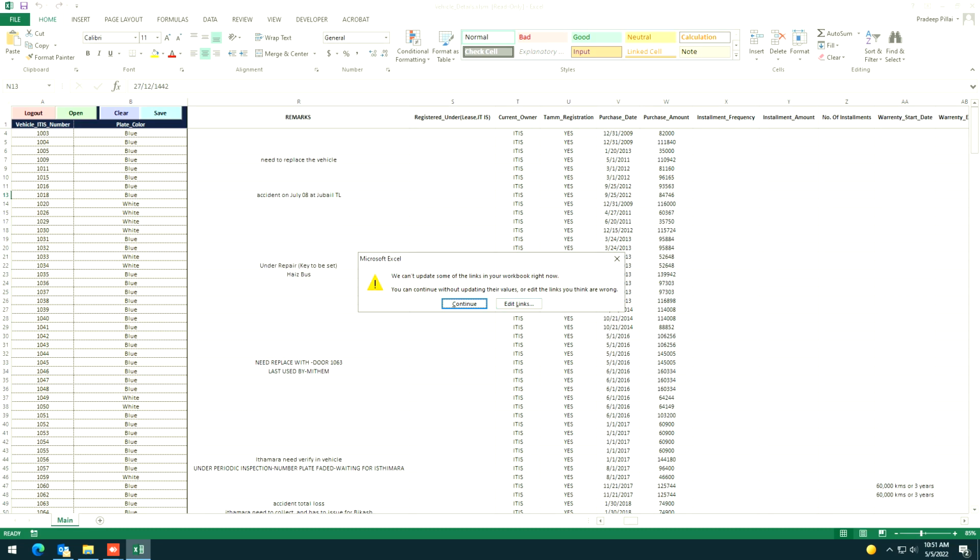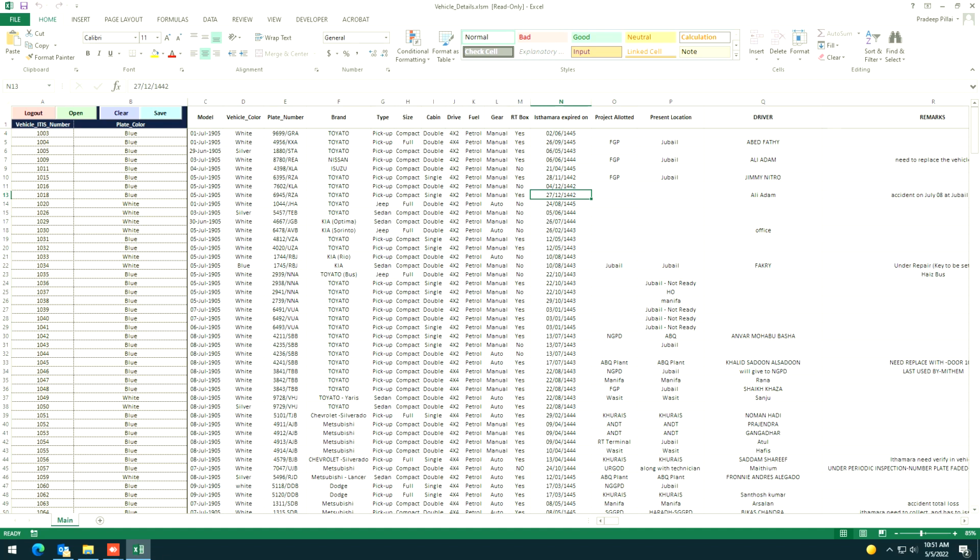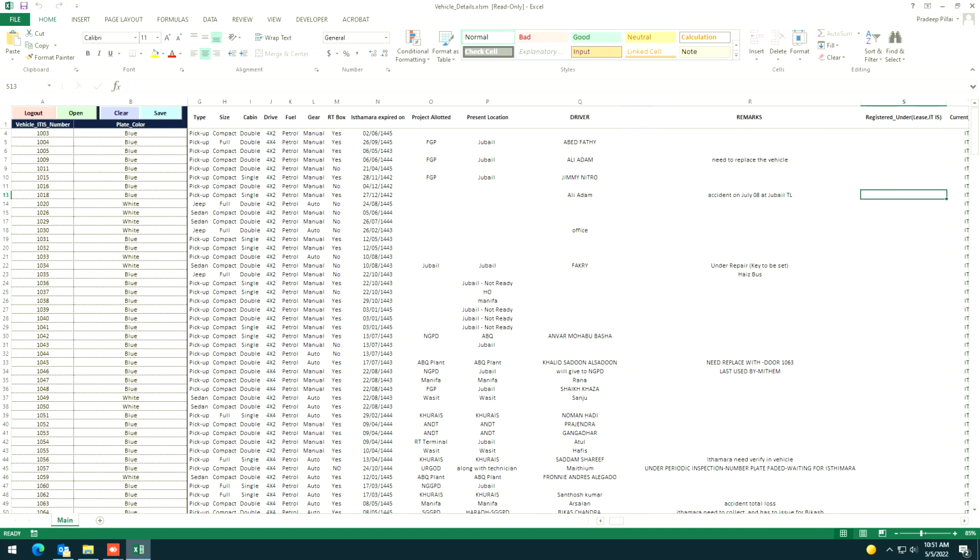When you get a pop-up window like this, just close it. So now here, Mirza, you should update which vehicles are undergoing repairs. For example, I see here: need to replace the vehicle, accident, received, under repair, key to be sent. This is a bus. Need to replace with door number, whatever it is.